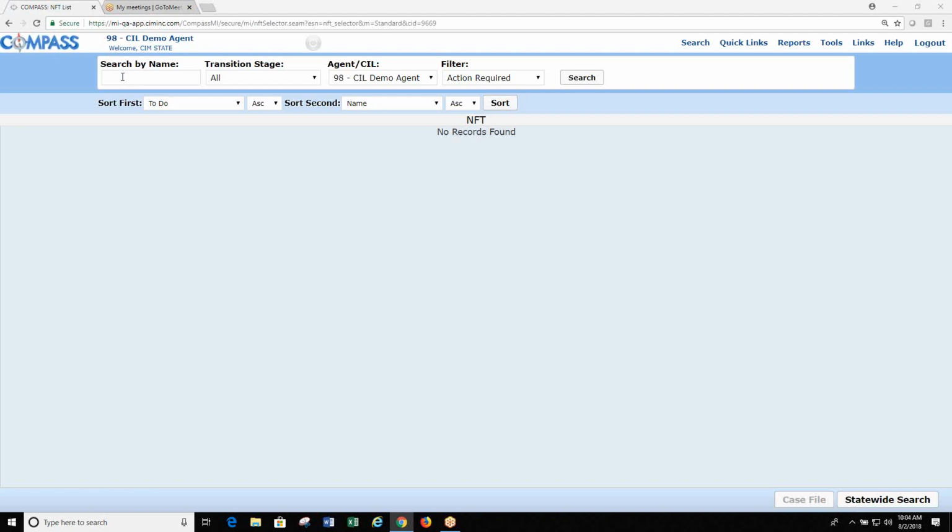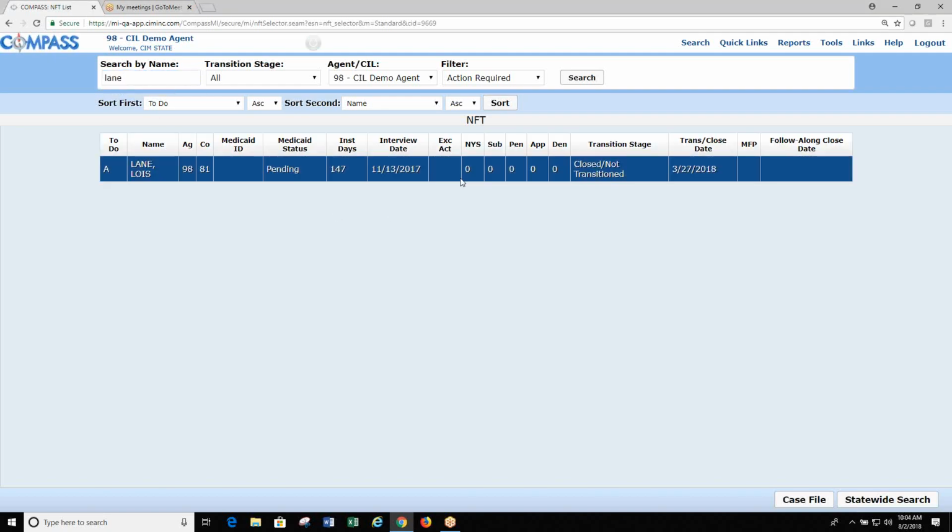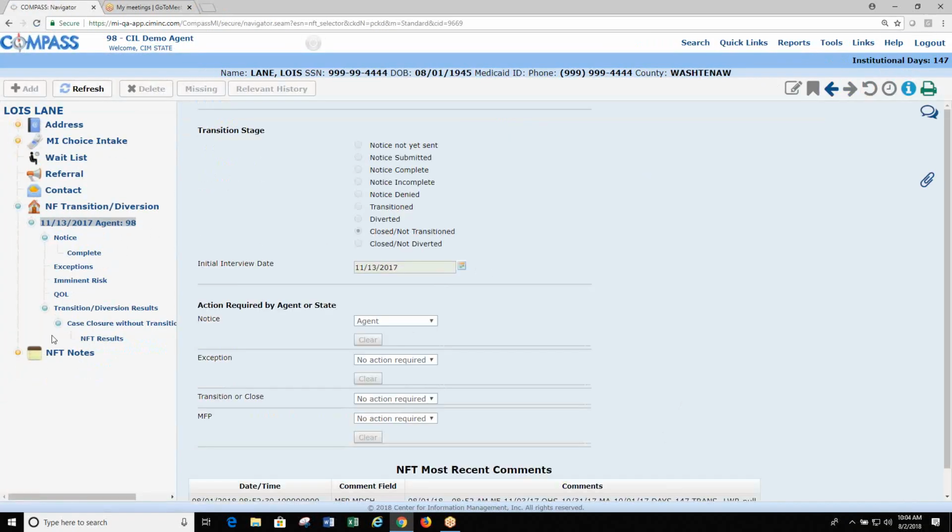So attached files changed throughout the whole system, and we did it consistently so that you can access all the files easily. The old Nifty files is gone. I'm going to pull up my fake person. It'll show you that in here there used to be a Nifty file, now it's gone. So we just have Nifty notes, and then of course the Nifty transition.